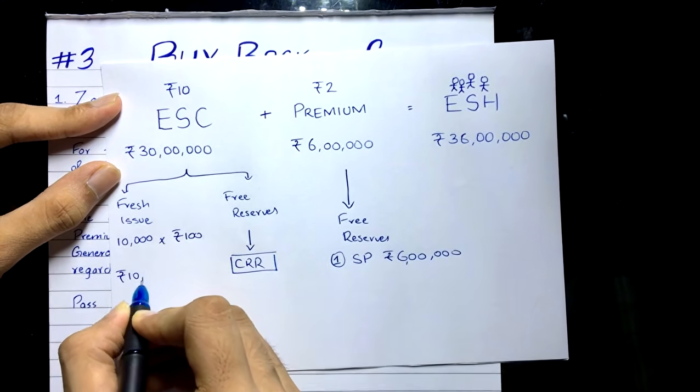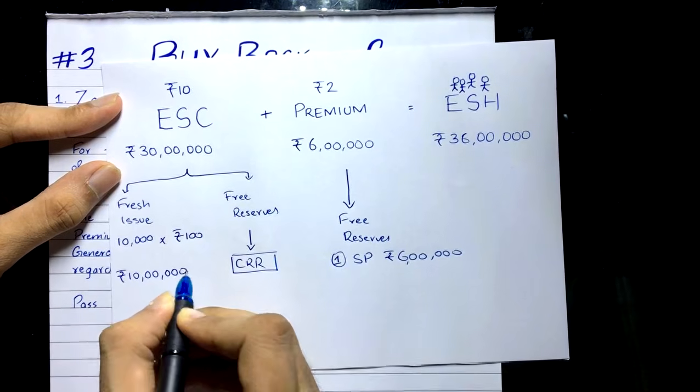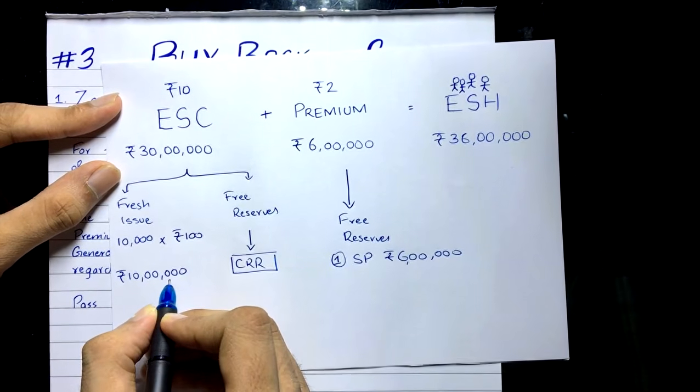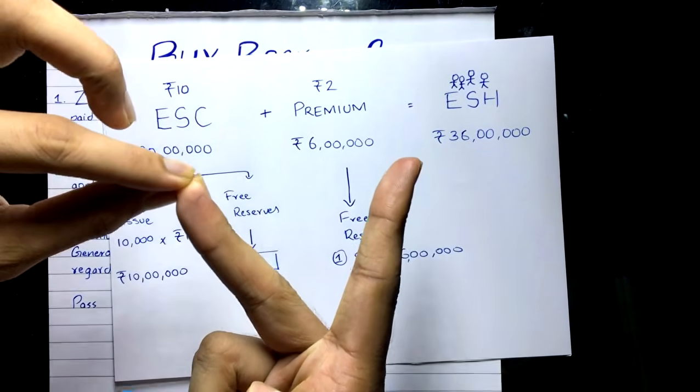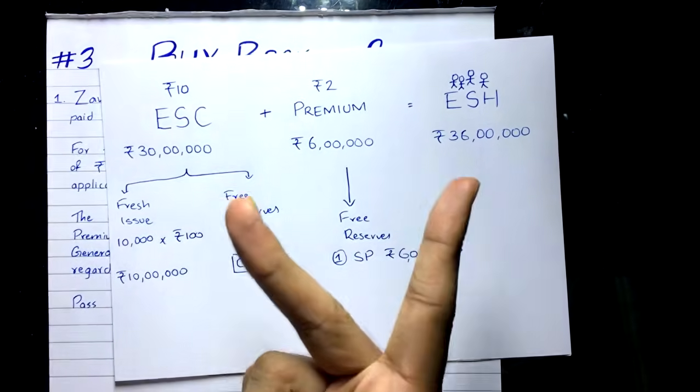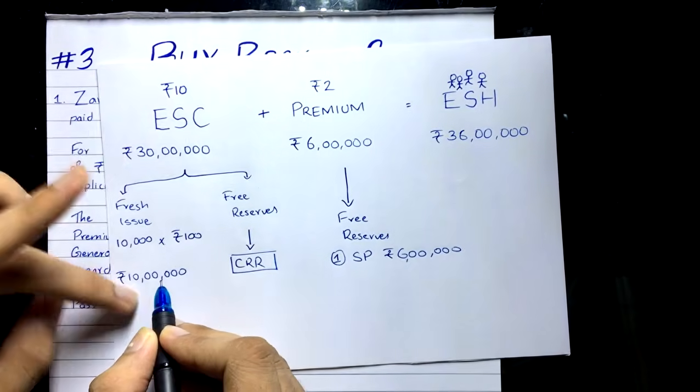Yeah, so 10 lakh money is coming into the company to pay off the buyback, and also the capital is being replaced. There are two aspects to this. Always think like this, okay? Replacement of capital as well as the money. All right, so now 10 lakh capital has been replaced.